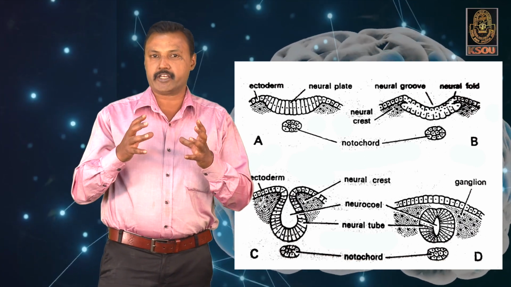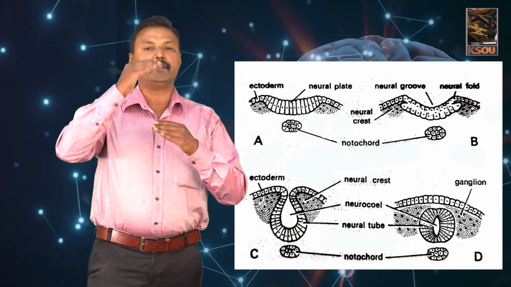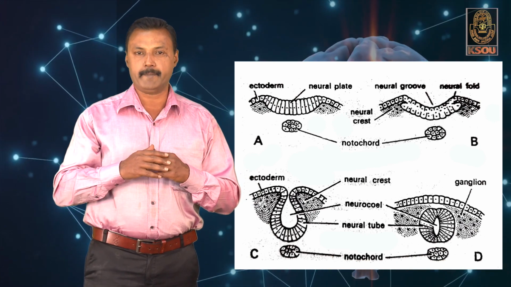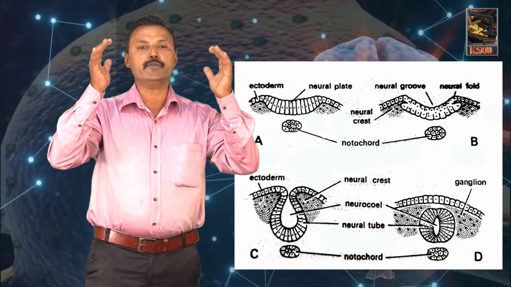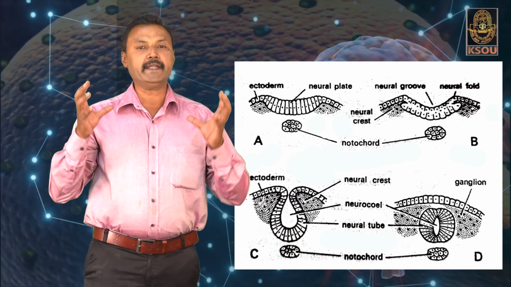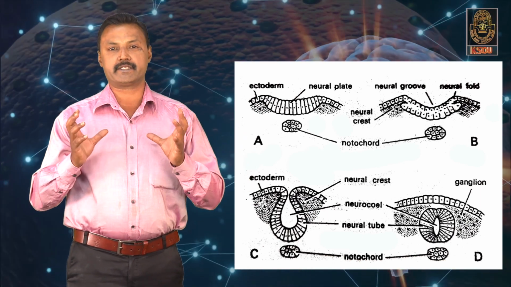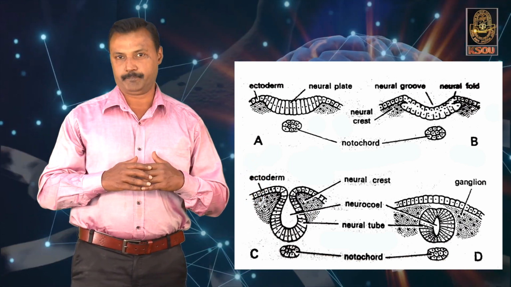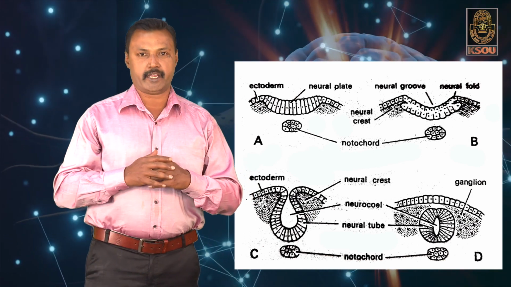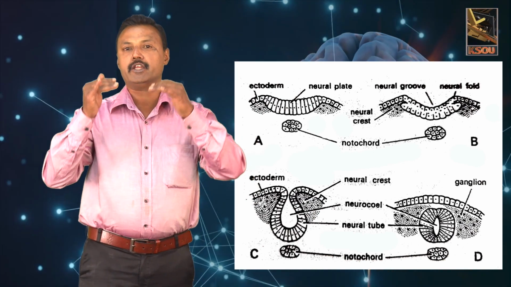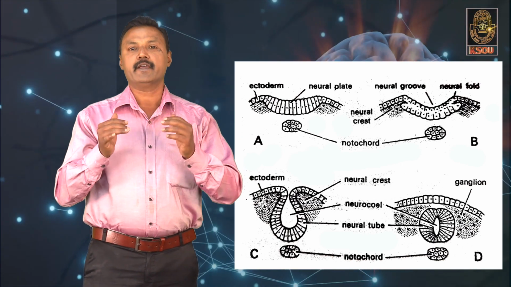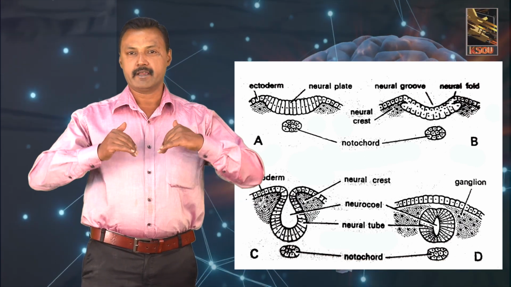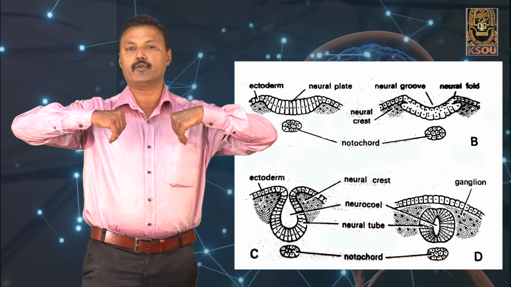During the gastrulation process, in the organization of these three germ layers, the ectodermal region produces a mass of cells forming a plate-like structure called the neural plate. The neural plate further undergoes cell division, forming folds at either edge of the neural plate.